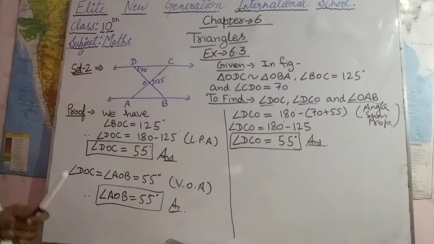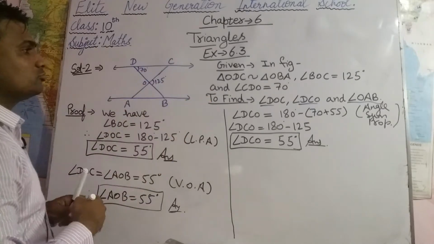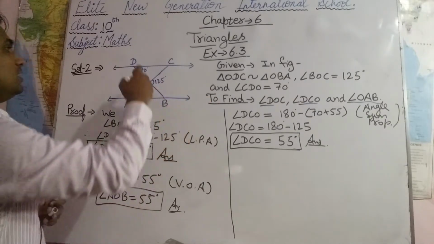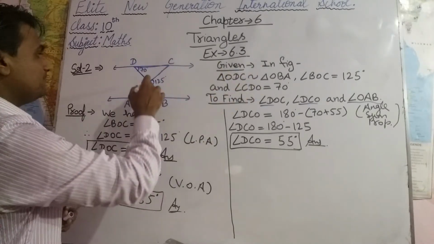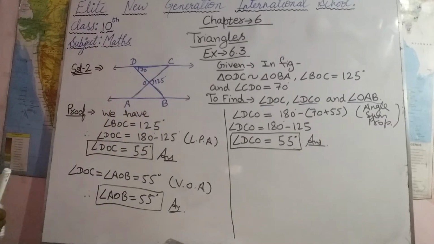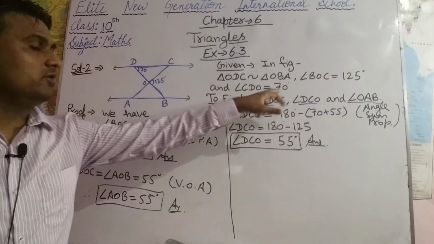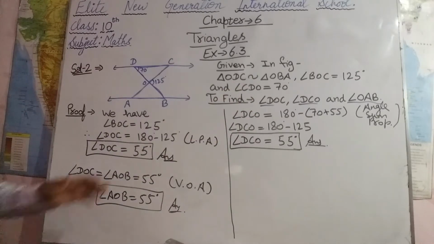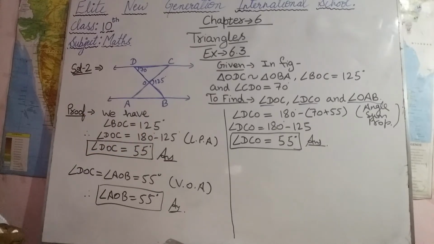So in this figure it is given that these triangles, triangle ODC and triangle OBA, are similar. Also we are given angle BOC equals 125 degrees and angle CDO equals 70 degrees. So we have to find these angles. First of all, we have angle BOC equals 125 degrees, which is given.